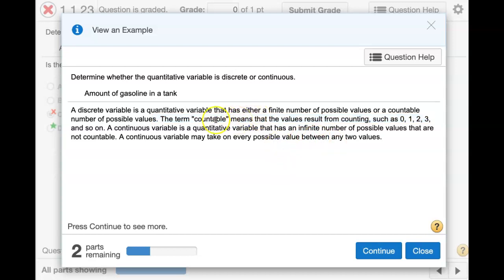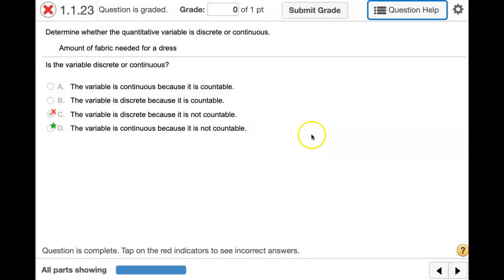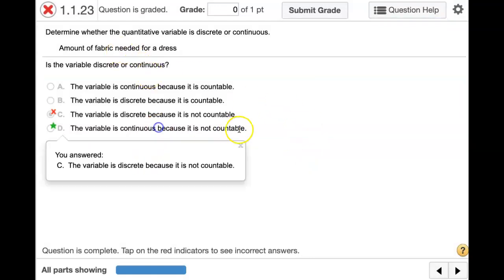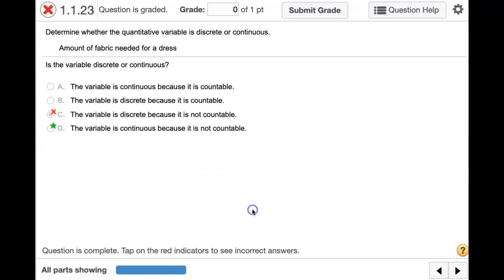So there's an infinite amount of values, so that's why we would say the amount of gas is continuous, not discrete. The amount of fabric would be continuous also, because it's not countable. You could have 1.1 yards, 1.2 yards, 1.333 yards, right? There's an infinite amount of values for that variable.